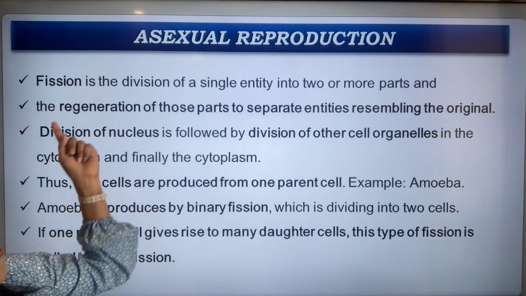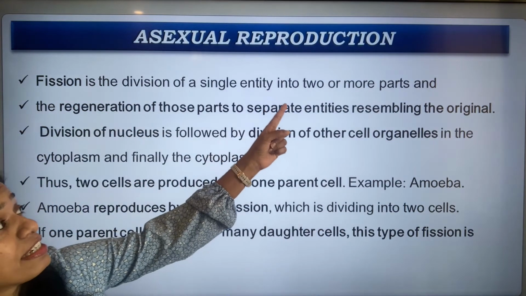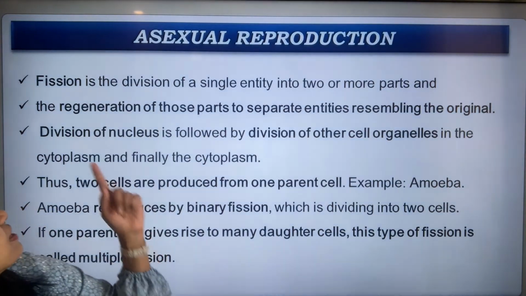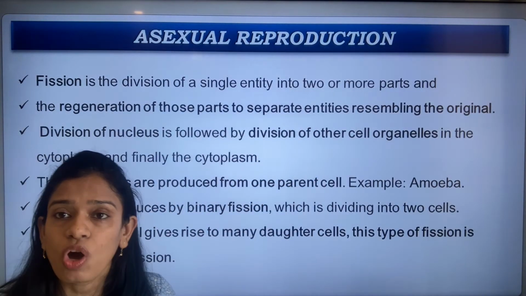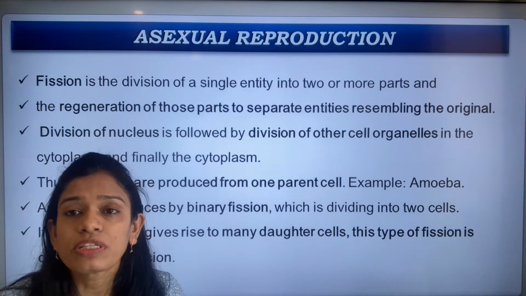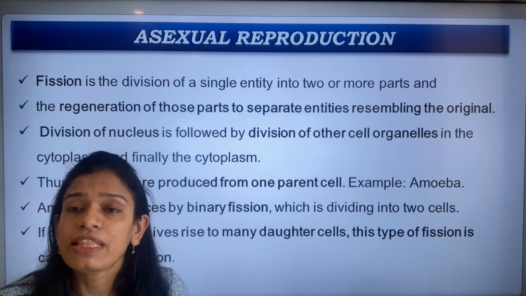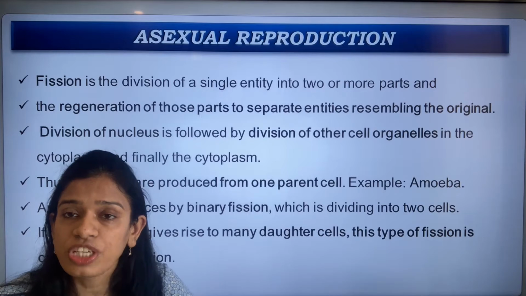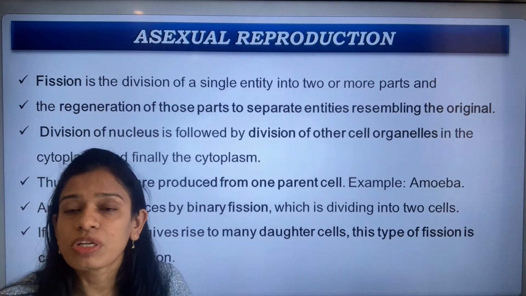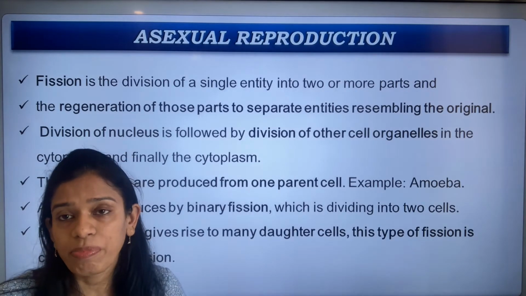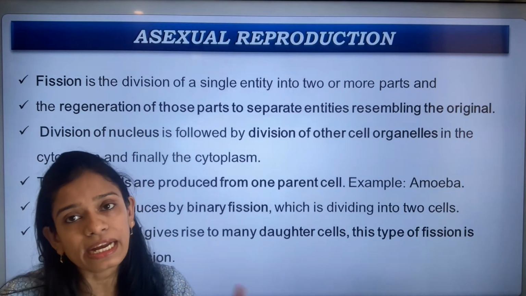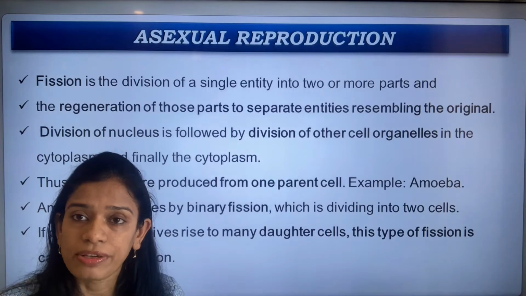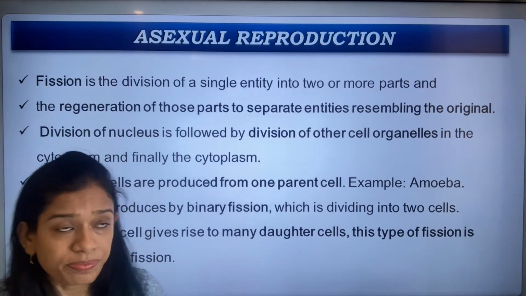Fission is the division of a single entity into two or more parts, and these separate entities resemble the original. Because there is no exchange of genetic information, as it comes from only one single parent, there is no variation in the offspring. The offspring is exactly similar to the parent.